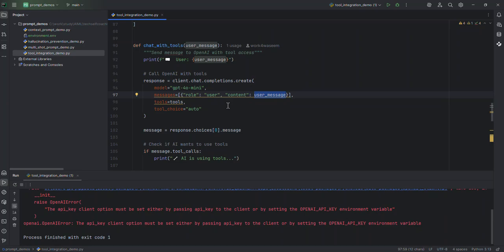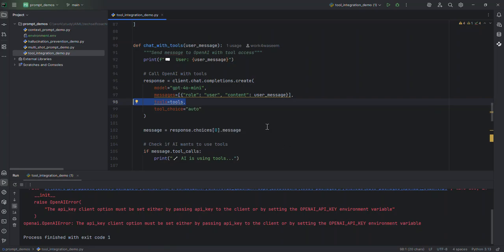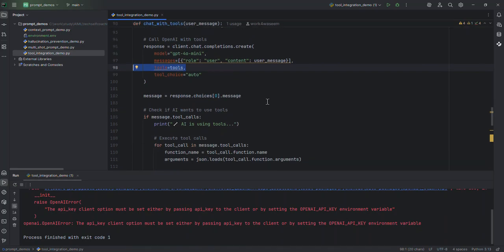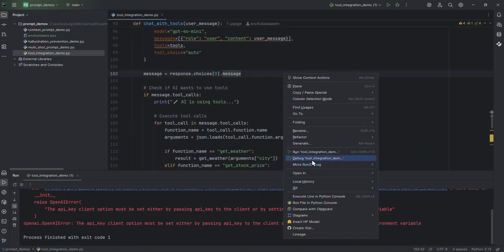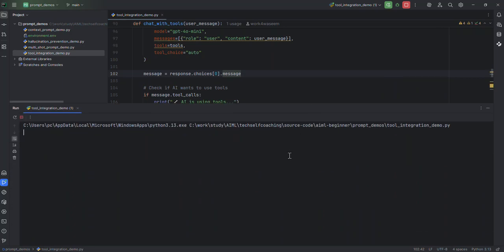The role is going to be user, and there is one additional parameter, tools equal to tools. This is the way we register these tools with the model, so the model should know you are allowed to run these routines if needed. So that's about it. Let me try to run this, and at runtime, let's see the behavior, whether it's able to get this information live or not.